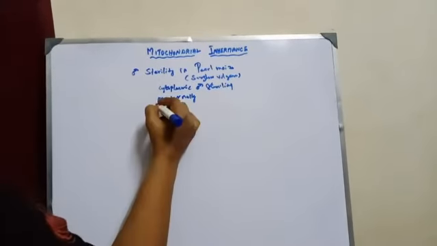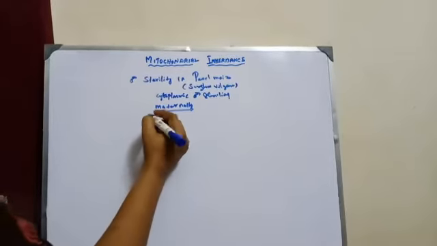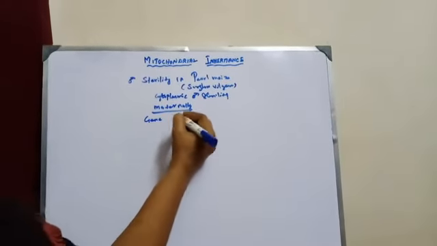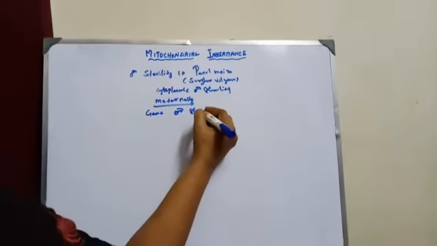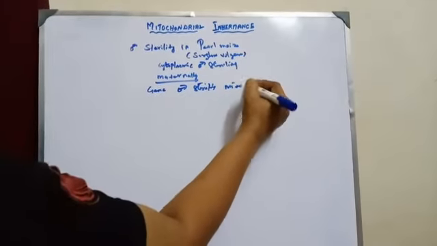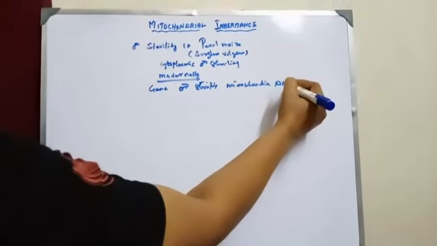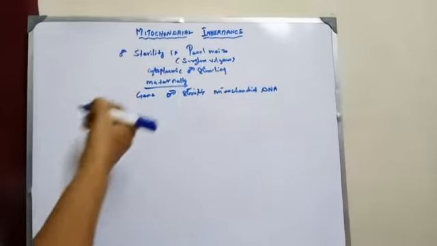The gene for male sterility is found in mitochondrial DNA.